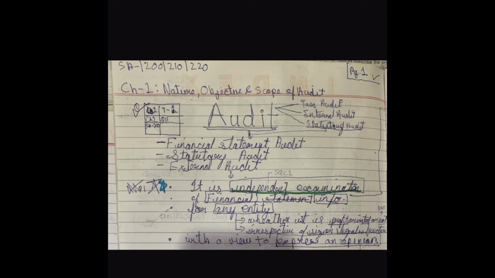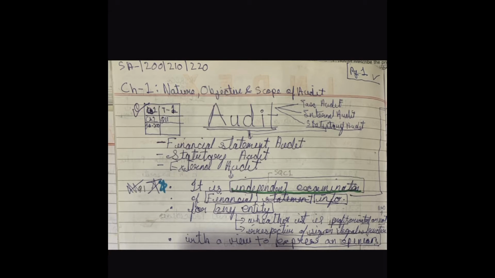So, this we learned before, that audit is independent examination. And what is independent? We learned this in chapter 1, SQC1. What is financial information? Financial information refers to general purpose financial statement. General purpose financial statement consists of balance sheet, P&L, notes to accounts, statement of cash flow, statement of changes in equity, and notes to account consist of corporate information, significant accounting policies, and other notes.